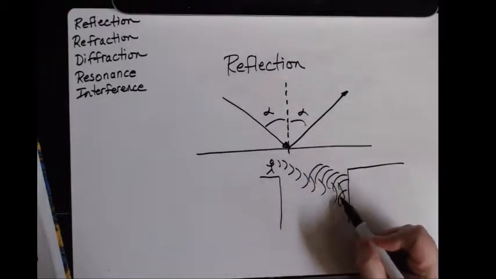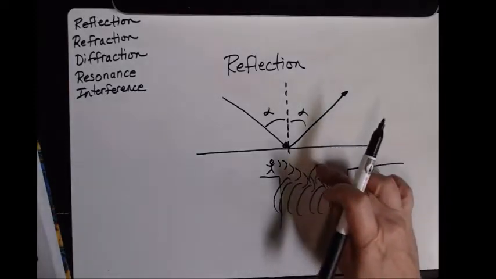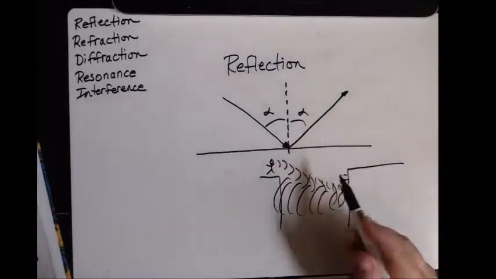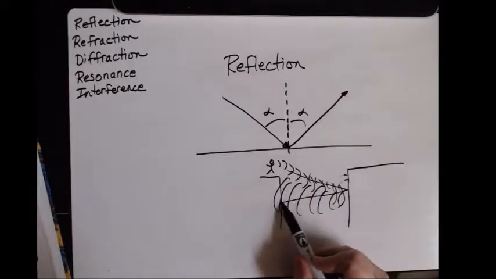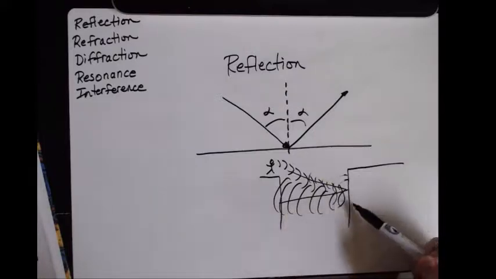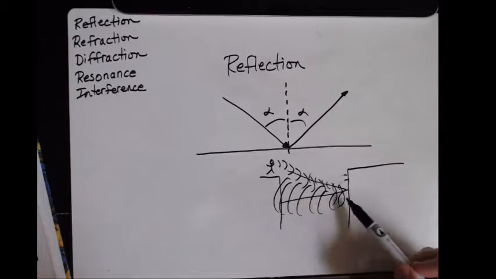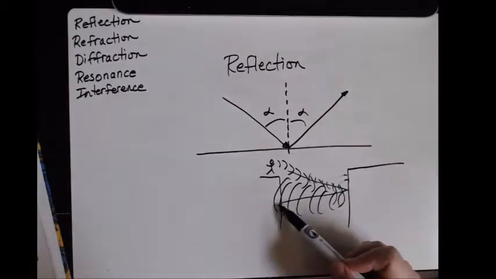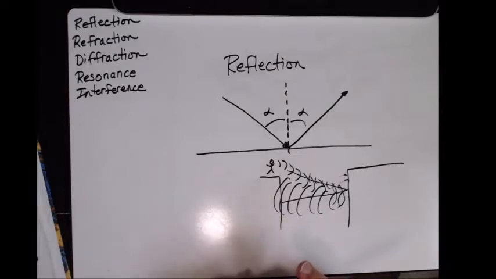Actually, I guess I should go at this angle, right? So it's reflecting back at an angle of incidence the same as when it came in, but of course it spreads out, so you hear the reflection on the opposite side. It sounds fainter because as it's spreading out you're getting less amplitude, but that's an example of reflection of a sound wave.